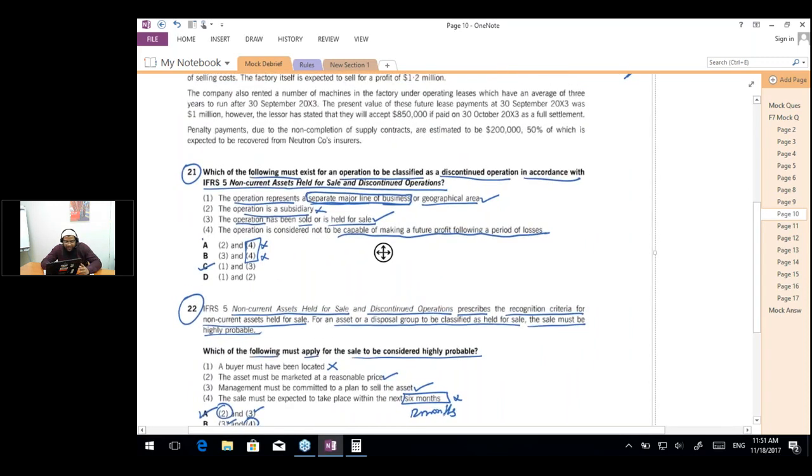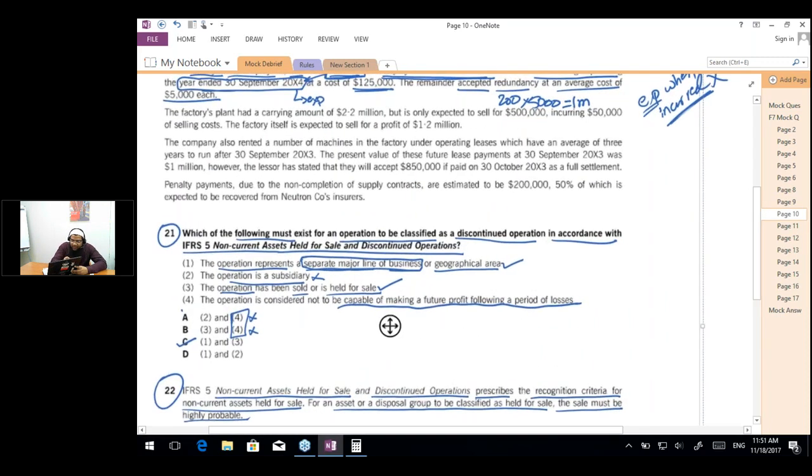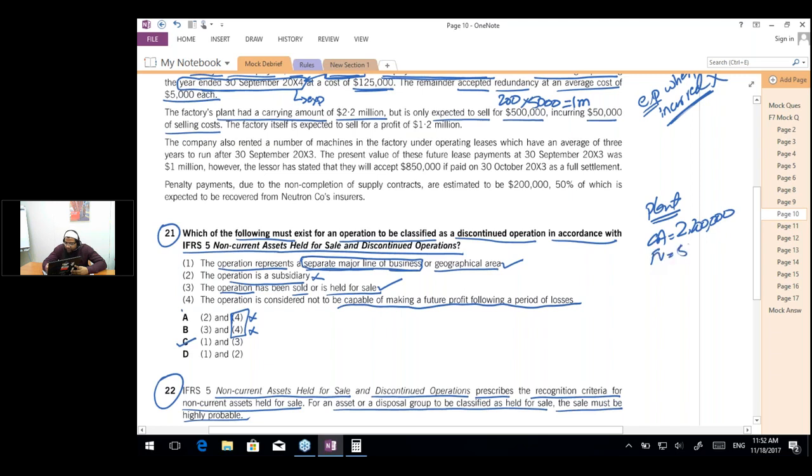The question further says that the factory's plant had a carrying amount of 2.2 million, but it is only expected to sell for $500,000, incurring $50,000 of selling cost. So the plant has a carrying amount of 2,200,000, a fair value of 500,000 and a cost to sell of 50,000.